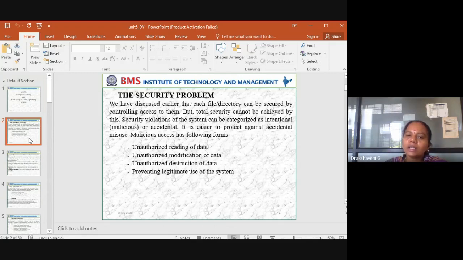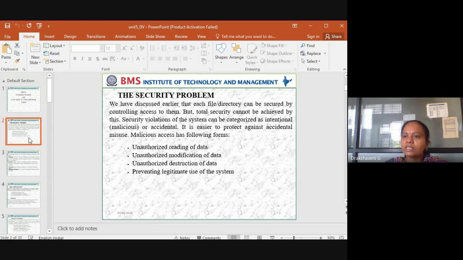Then unauthorized modification of data. I should not be in a position to modify it because I am not allowed to modify it. Suppose there are some government rules, like now you can see in lockdown 4 what should be there and what should not be there. The government is authorized, and we cannot modify it.